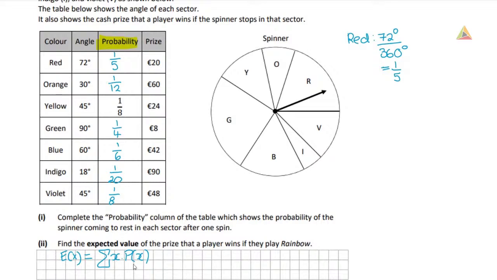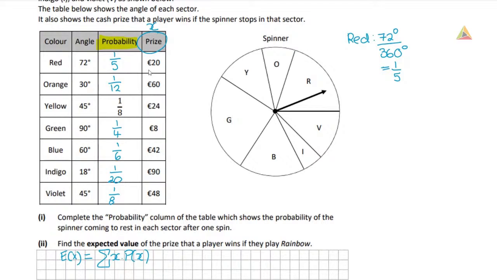So what's the probability of each of those values? And we're going to multiply those. And then this big sigma here tells us to add them together, the sum of. So my outcome here was red. That's what it says on my spinner, that this sector is red, but that's not the x value that we're going to take because I can't multiply red by 1/5. What we're going to be using as our x's is our prize. So this is our x value.